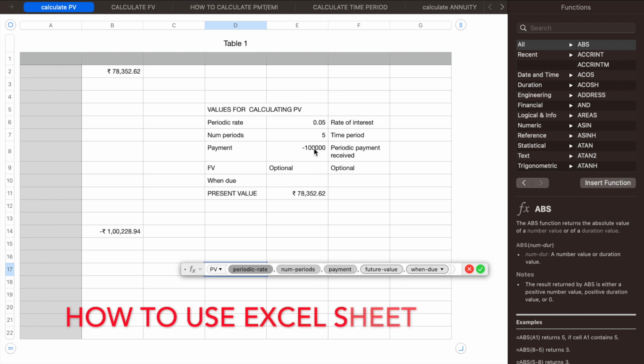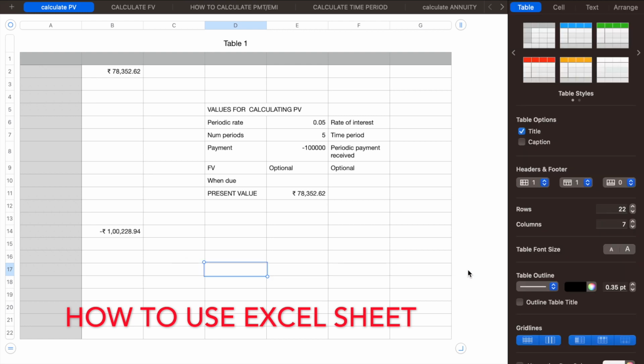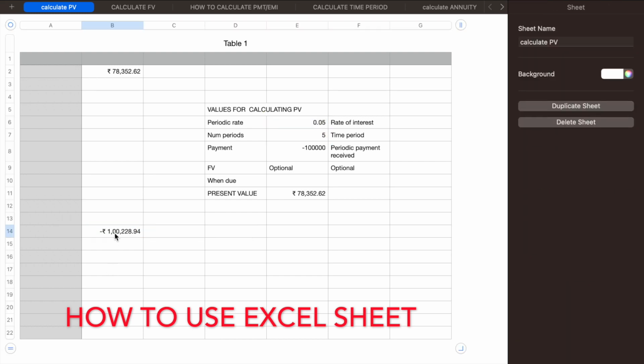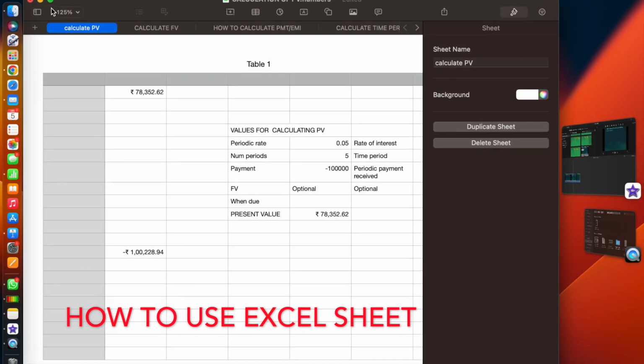Similarly, the value of 1 lakh rupees which you are going to receive after 5 years will be equal to 78,352 today. See the reversal, if I ask what should be the future value of 78,352 at a rate of interest of 5% for 5 years, you will get 1 lakh. See, I have put the formula for future value here, and you can see that you are getting the same value here also.